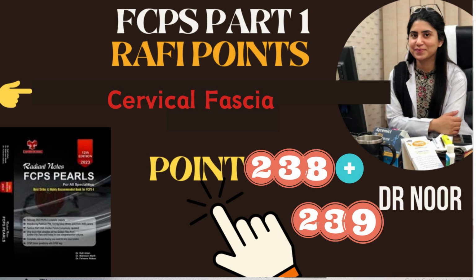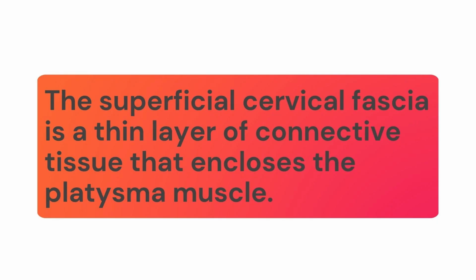Hello, in this video we are going to discuss Rafi point 238 and 239, and we are also going to discuss the leftovers of point 240. Point 238 and 239 are related to cervical fascia. Cervical fascia is superficial cervical fascia and deep cervical fascia. Superficial cervical fascia is a thin layer of connective tissue that encloses the platysma muscle. Also embedded within it are cutaneous nerves, superficial veins, and the superficial lymph nodes.